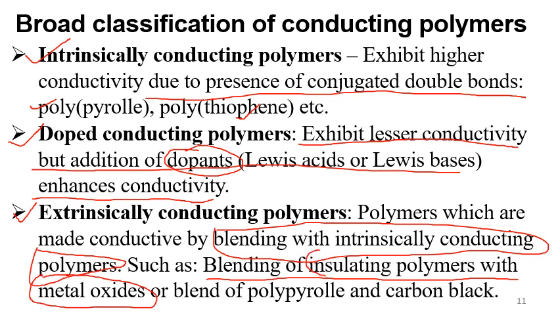So once we blend an insulating polymer with a metal oxide, we can get a conductive polymer. Else we can blend polypyrrole, which is already a conductive polymer, with carbon black. Carbon black enhances the conductivity of polypyrrole. This is also called extrinsically conducting polymers. Extrinsically conducting polymers means you are adding an extrinsic substance to enhance or induce the conductivity.